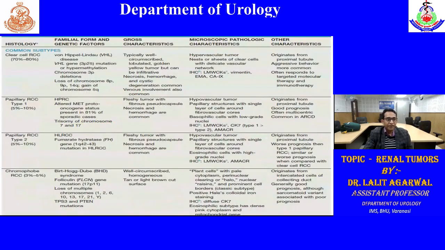So clear cell, 70 to 80%, is mostly associated with VHL on 3p. Generally circumscribed, golden yellow color. And these are very hypervascular tumors. So it mainly originates from proximal tubules.